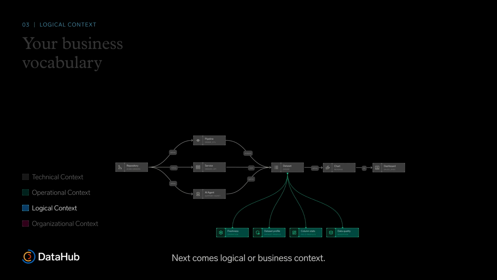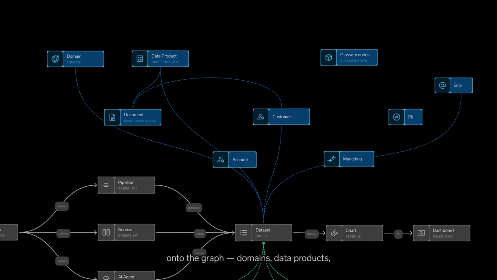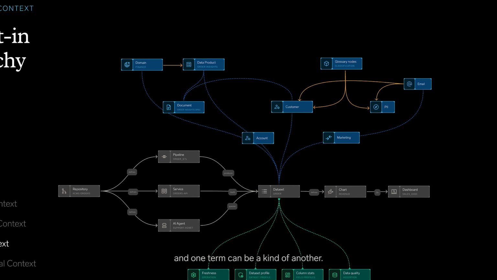Next comes logical or business context. The business glossary lets you map your own vocabulary onto the graph. Domains, data products, glossary terms, and the documentation that describes them. Out of the box, those concepts form a hierarchy. Terms roll up into categories, and one term can be a kind of another.